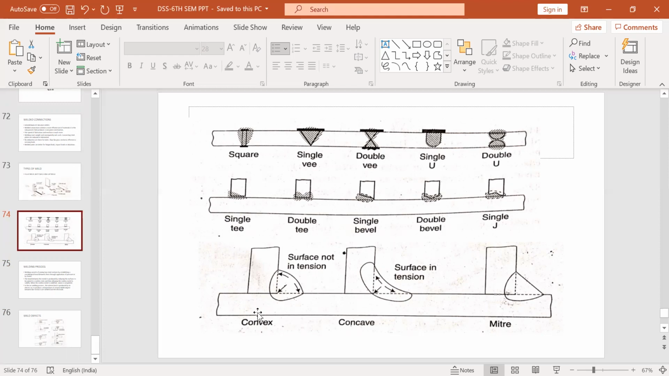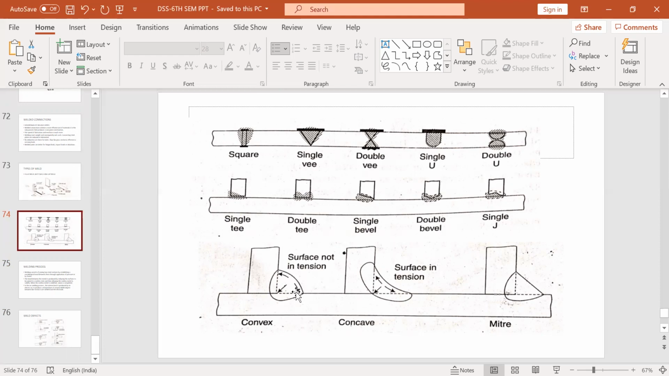Suppose this member and this member need to be connected along this length. You run the filler by the electrode along this direction, the entire length. You'll understand if you see how welding is done. Go to any fabrication shop or steel workshop, and you'll see how welding is done.